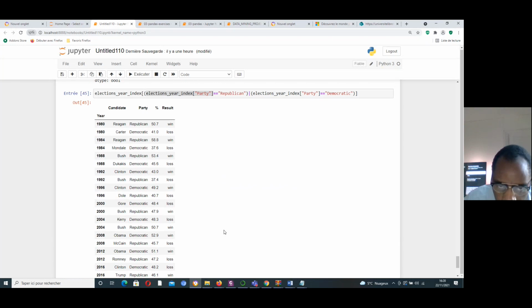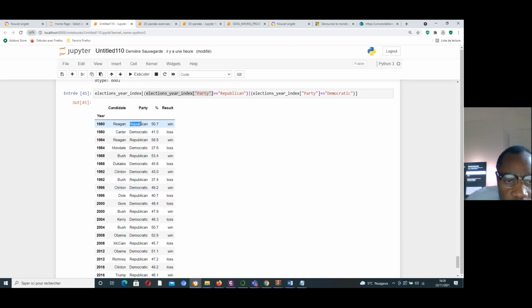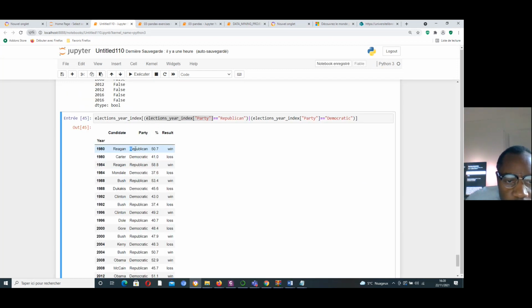If I want to print, I focus on the Republican, for example.